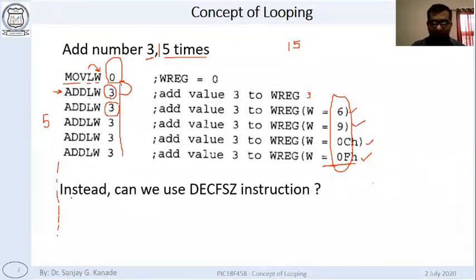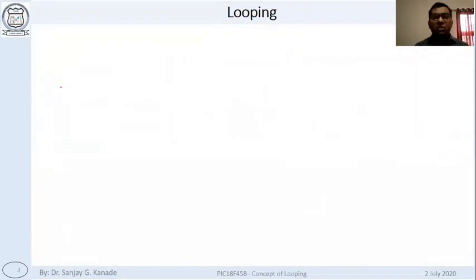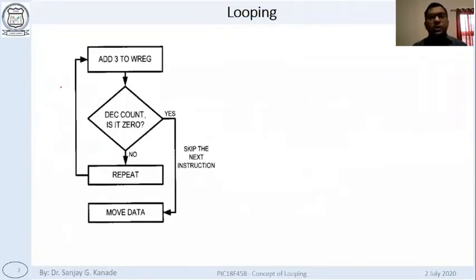Now the last line I am saying, instead can we use DECFSZ. Now what is this instruction? We will see it very soon, in a couple of slides. But how can we perform the same operation we have done here multiple number of times in a concise, very short way, instead of repetition? What we can do is like this, right?